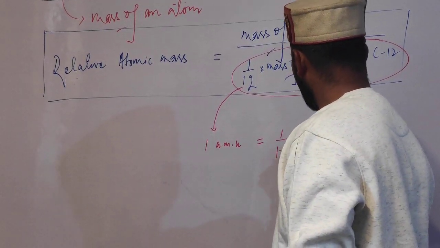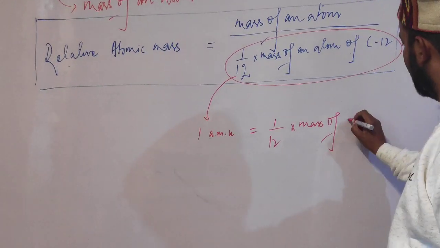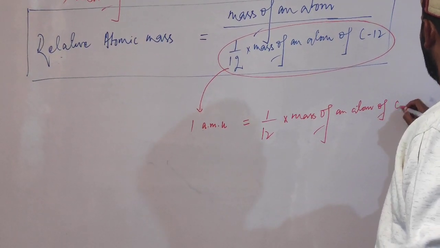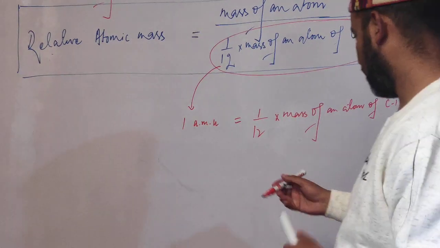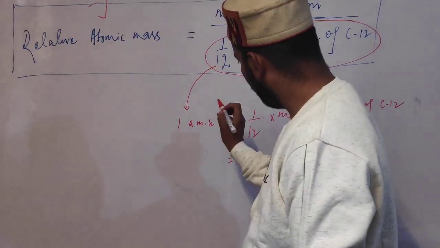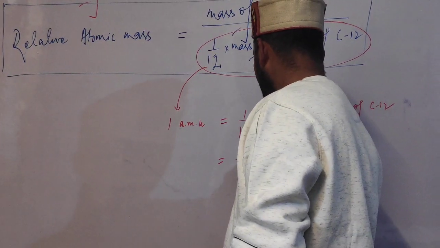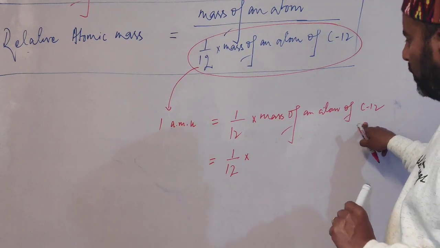It is 1/12 the mass of an atom of carbon 12 isotope. Now students, we can express one atomic mass in grams also. So when we express in grams mass of an atom of C12 isotope, students,